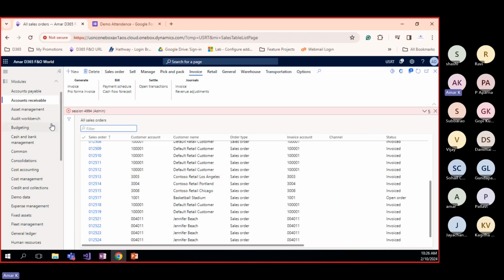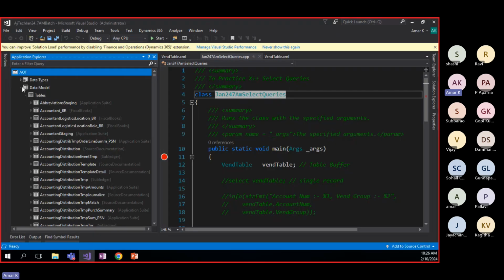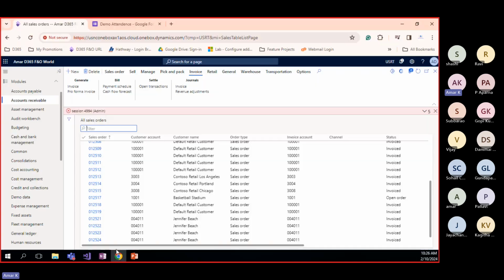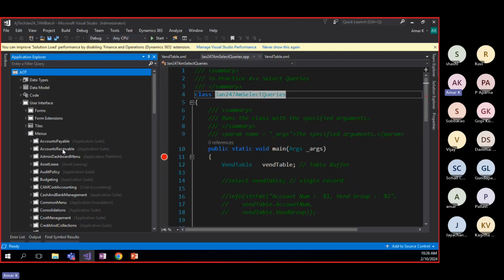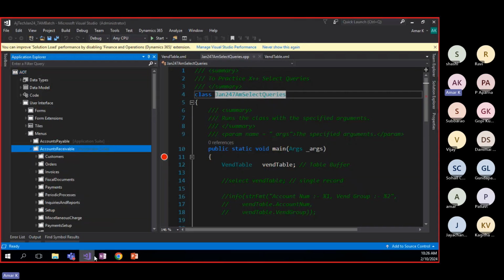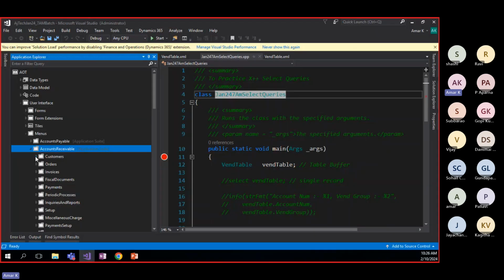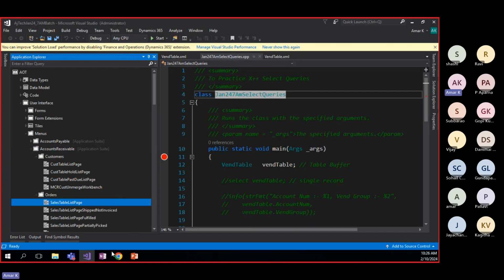Yes, correct. First the screen name, accounts receivable. These modules are constructed here. Go to Visual Studio. This is actually the user interface. You can go to the user interface and menus. What is the module? Accounts receivable. Then you can go to accounts receivable here, and which menu item? Purchase orders. This is the purchase order. Then you can go to the customers tab, orders. This is actually the purchase order one. Then you can go to this one. Okay, I will just show you.